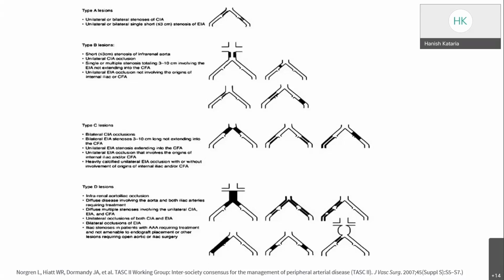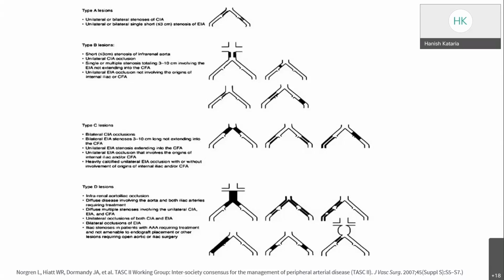Type C lesions include bilateral common iliac occlusion or bilateral external iliac stenosis 3 to 10 centimeters long but not extending into the CFA. Or it can be unilateral external iliac stenosis extending into the CFA, or unilateral external iliac artery occlusion involving the origin of the internal iliac or CFA, or heavily calcified unilateral external iliac artery occlusion with or without involvement of the origin of the internal iliac or common femoral artery.